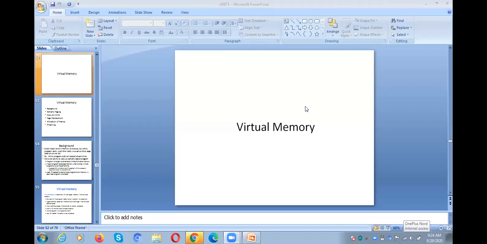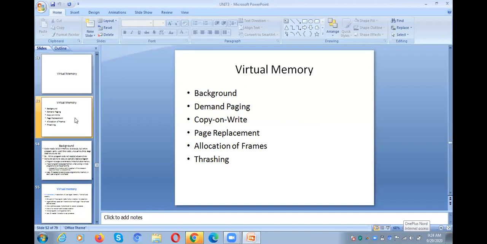Today we are going to discuss virtual memory. In virtual memory, there are two main concepts: demand paging, and the next one is page replacement algorithms. These are the main important concepts in virtual memory. So what are the contents we are going to discuss in this topic?